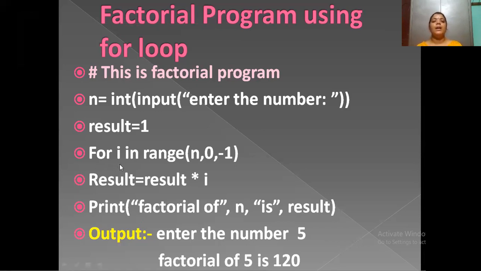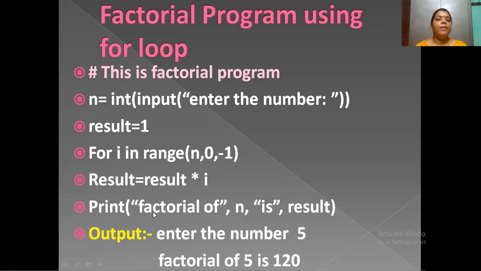Okay, for is the loop. Here we are using in this code: result is equal to result into i. So already we are given i as 1 here. Whatever the result comes, that will be multiplied by 1 so that it will come same.